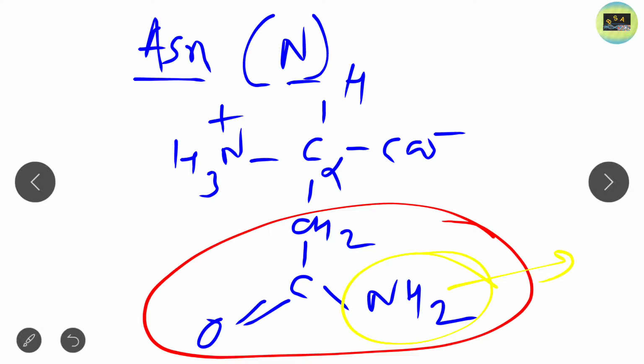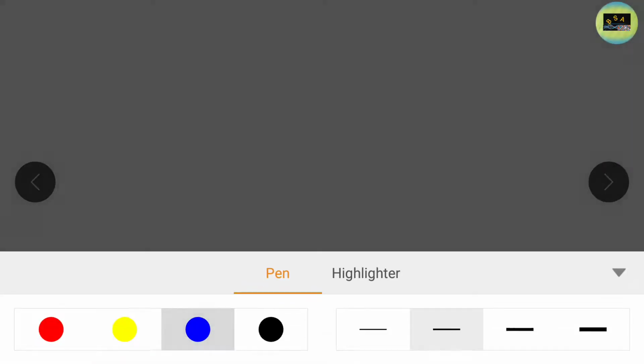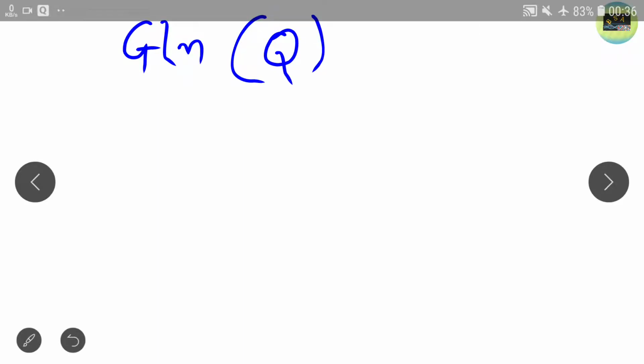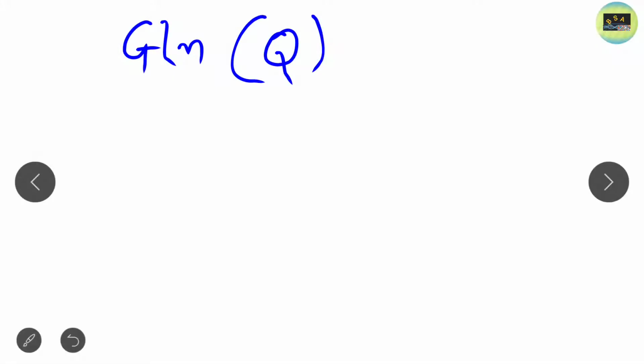Now look at the structure of glutamine. Glutamine is also an amide containing amino acid, GLN is the three letter code, and its single letter code is Q. Just look at the structure. It also contains an NH2 group in its side chain.